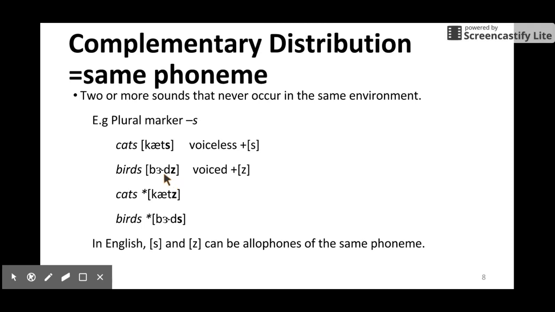So if it's voiced, then we have the Z sound. If it's voiceless, we have the S sound. Voiceless, S. Voiced, we have Z. But we don't have the other way. So this is bad. So in English, S and Z can be allophones of the same phoneme when they are plural markers. Plural marker S.